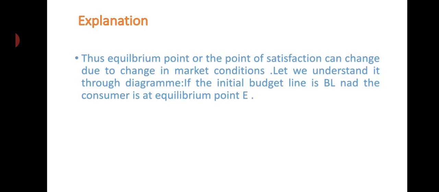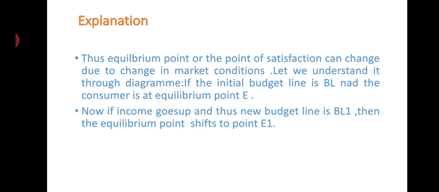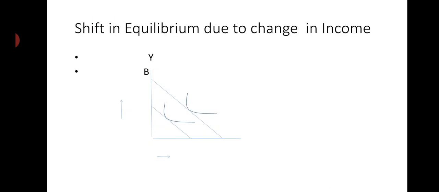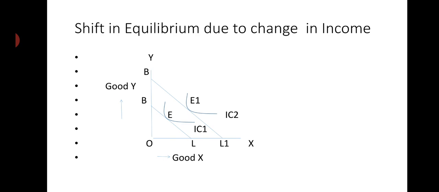First we are going to explain the impact on the budget line due to the change in income. Whether income rises or falls, what happens? Let me see. Here in the figure, along the OY axis we have taken good Y, and along the OX axis we have taken good X. BL is the initial budget line, that is the income with the consumer, as in the consumer's equilibrium.